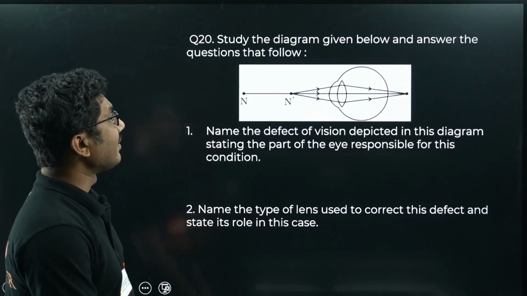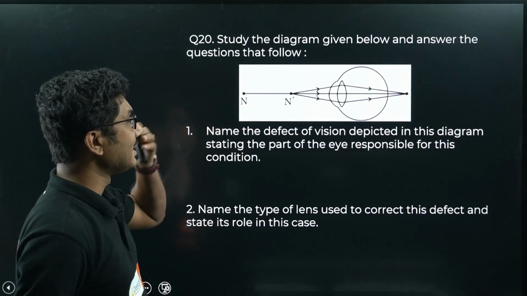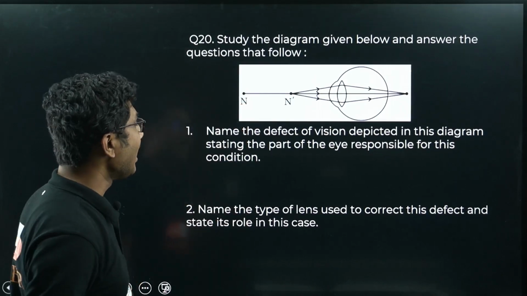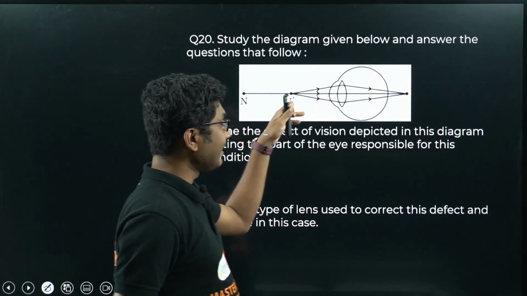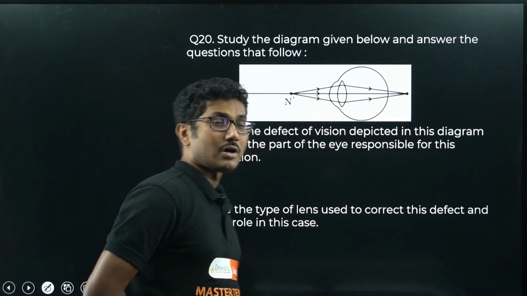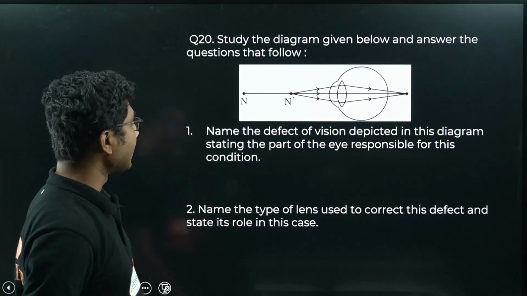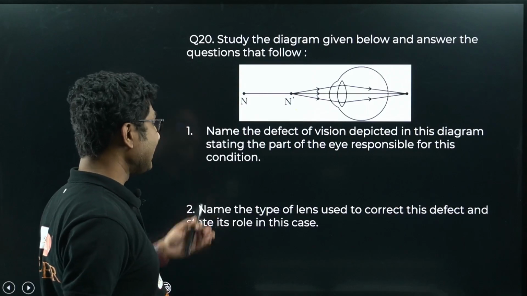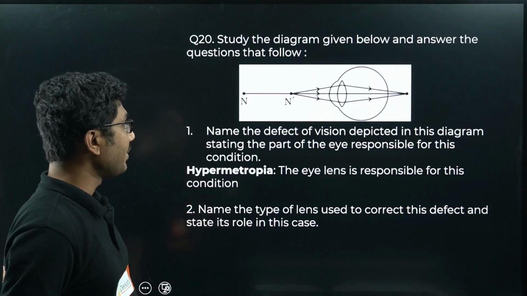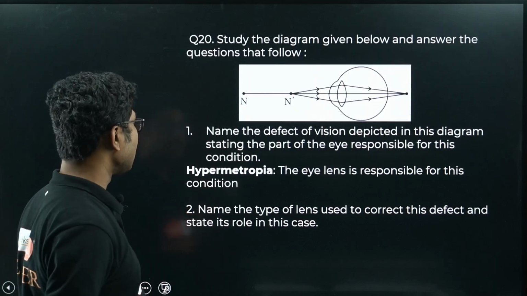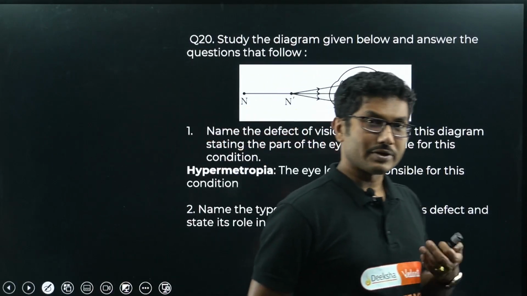Study the diagram given below and answer the questions that follow. So the diagram that they have given, this question is based on hypermetropia. As you can see, the near point is receded back, and at the current near point the observer is not able to see the objects clearly. Name the defect of vision depicted in this diagram, stating the part of the eye responsible for this condition. So first of all, hypermetropia, the eye lens is responsible for this condition. So the condition is hypermetropia and the eye lens is responsible for this condition.